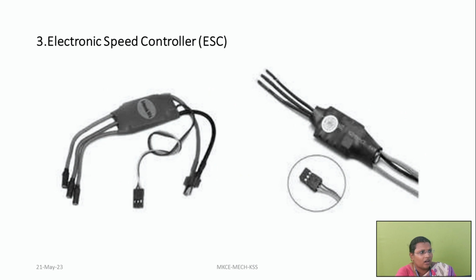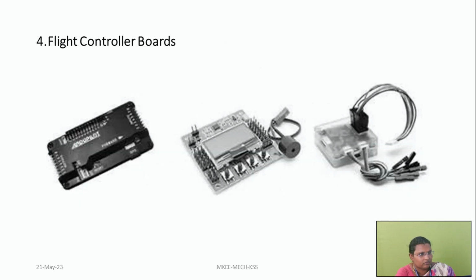So it is about the electronic speed controller. The electronic speed controller supports the ground pilot in estimating the drone's height while the drone is in flight. 30 amperes will normally be chosen for this controller. Then flight controller boards are used for controlling the flight.